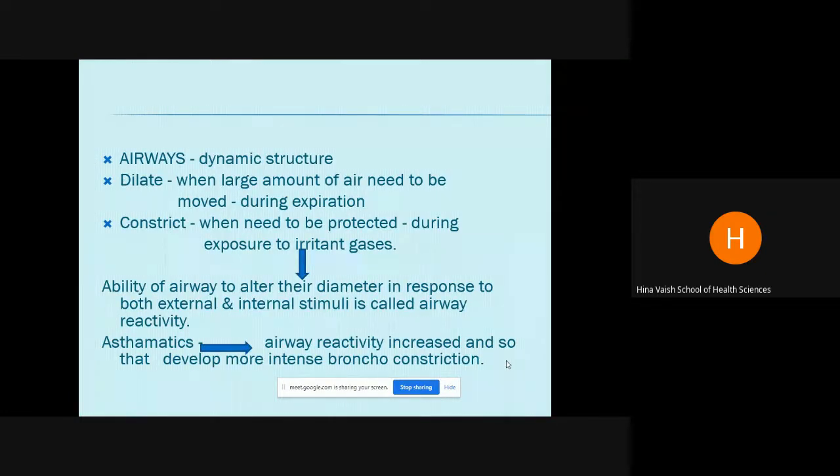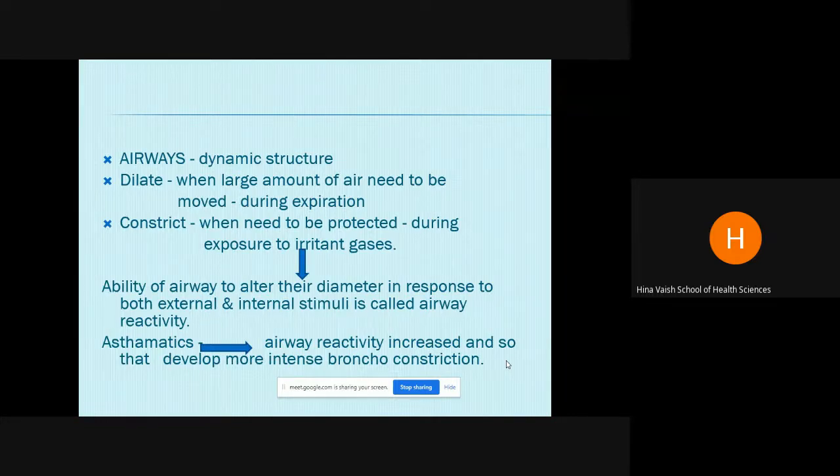Now, whatever the type may be, the airways have a dynamic structure. When they dilate, a large amount of air needs to be moved out during expiration, and when they constrict, they need to be protected during exposure to irritant gases. The ability of the airway to alter its diameter in response to both internal and external stimuli is airway reactivity.